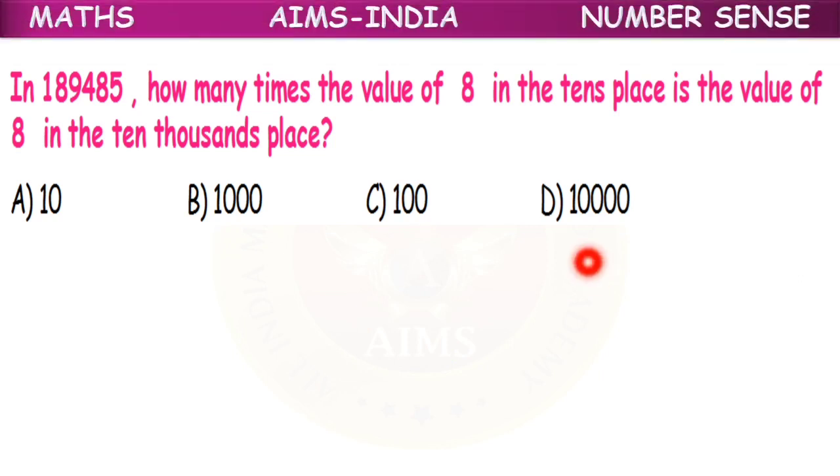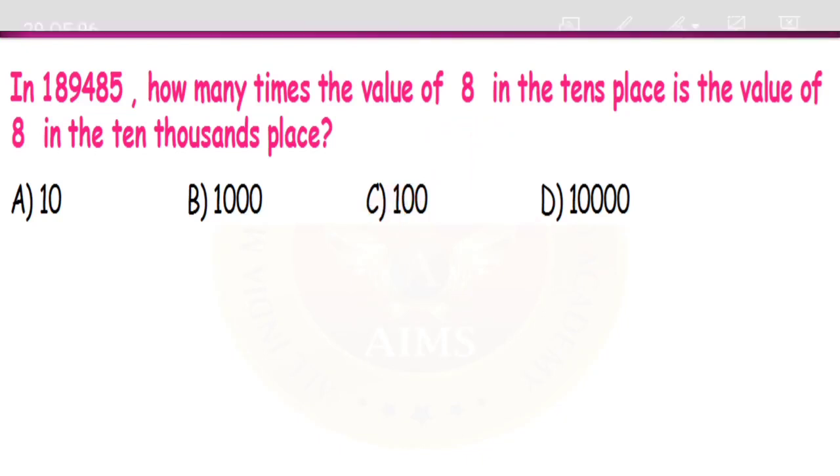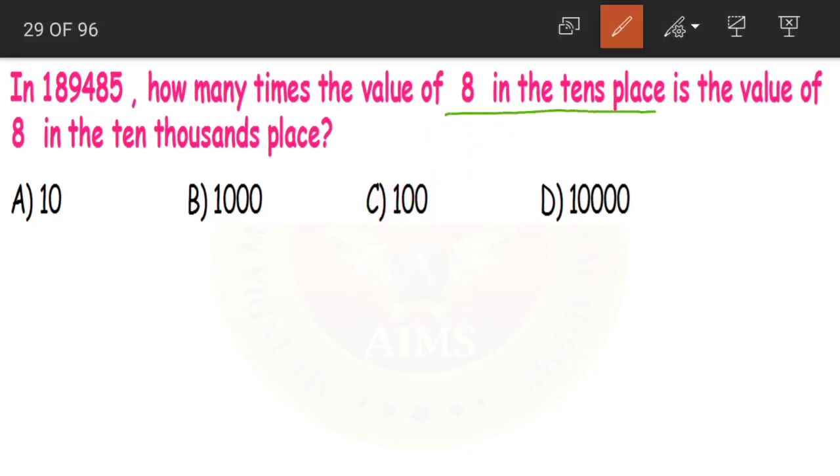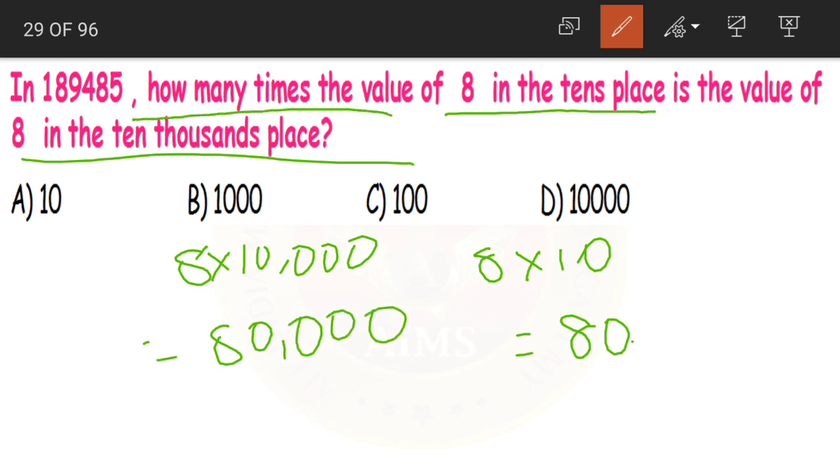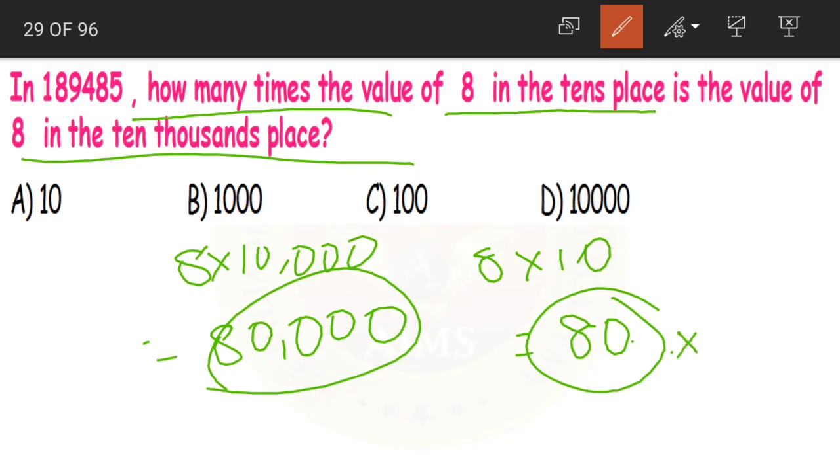In 1,89,485, how many times the value of 8 in the tens place is the value of 8 in the 10,000s place? Now what are they saying? 8 in tens place will be equal to 80. Then we have 8 in 10,000s place: 8 into 10,000 is equal to 80,000. Now what should we do? We should find out how many times the value of this 80 is 80,000. That means what number should we multiply 80 with to get 80,000?